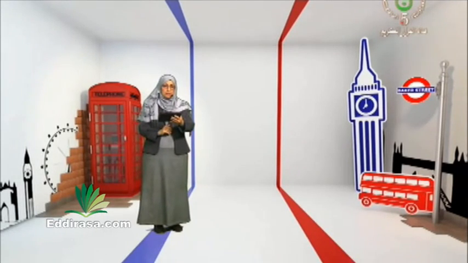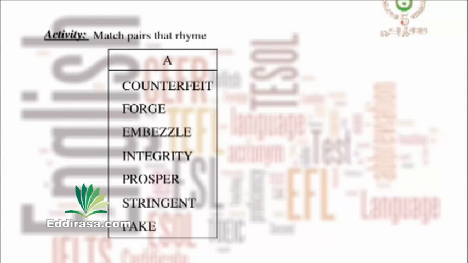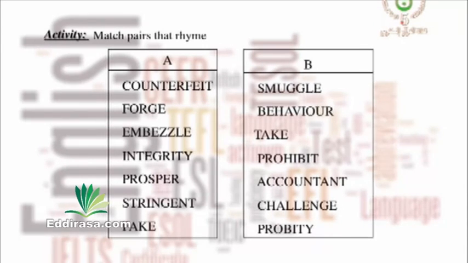The first list of words: counterfeit, forge, embezzle, integrity, prosper, stringent, and fake. The second list is smuggle, behavior, take, prohibit, accountant, challenge, probity.